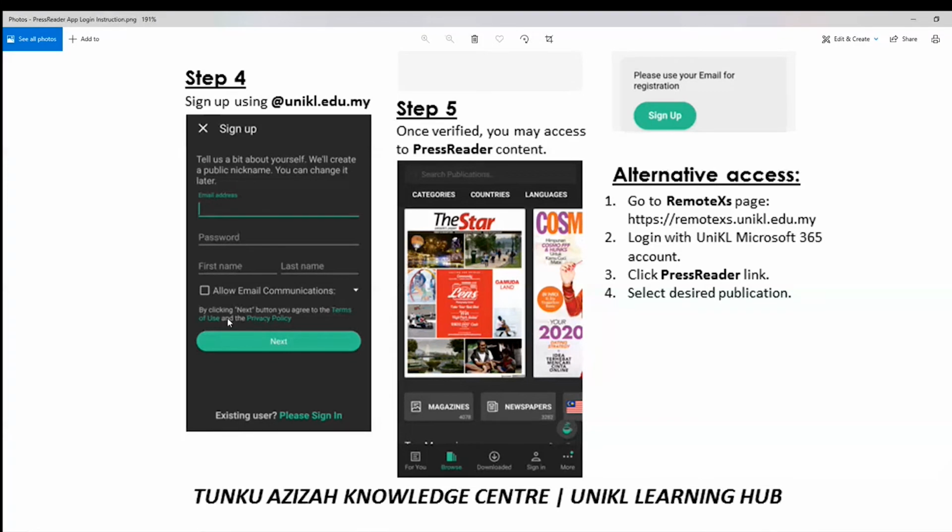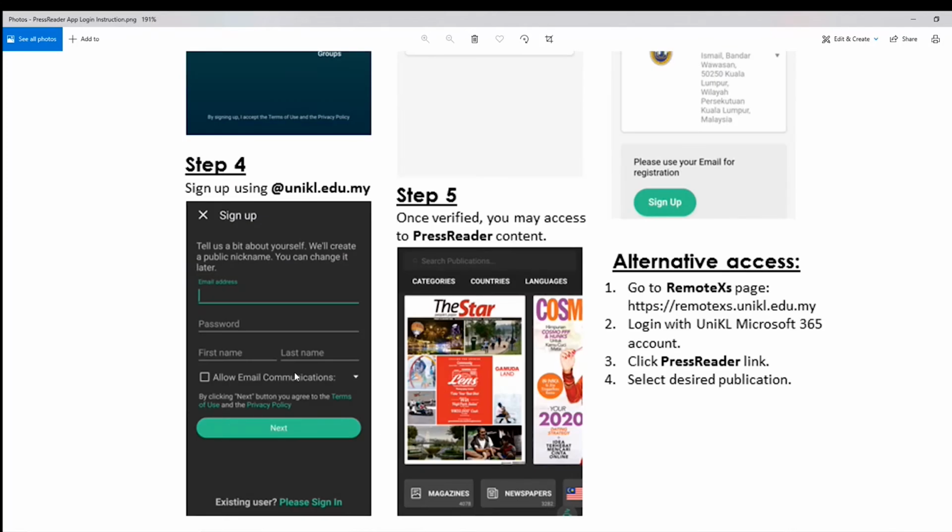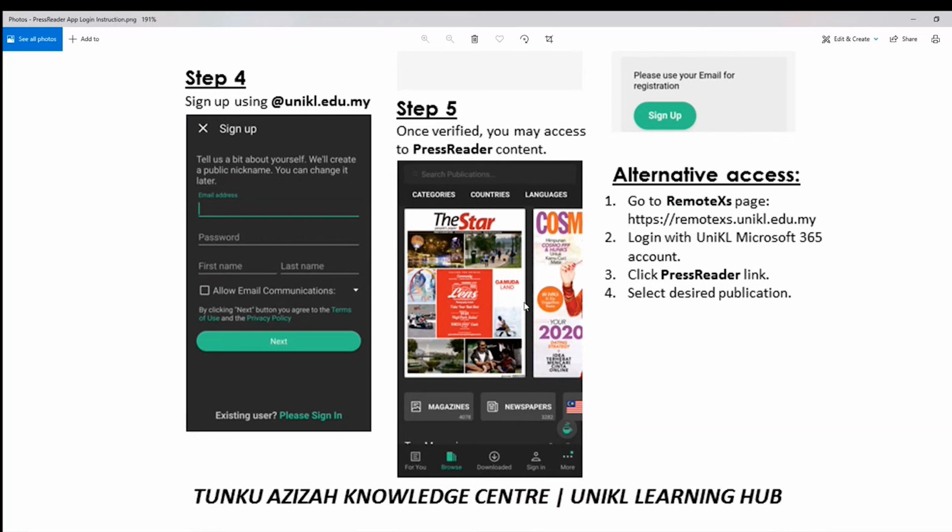Once you have registered and been verified, you may access Press Reader content. An email will be sent to your registered email, and you have to click to verify the access. Once you verify, you can access it for up to 30 days. After the 30 days have ended, you have to repeat the process of step 2: select the library, sign up, the email will be sent, and you click email verification, then you can access it again for another 30 days. An alternative is to go to the remote access page and go in from remote access.